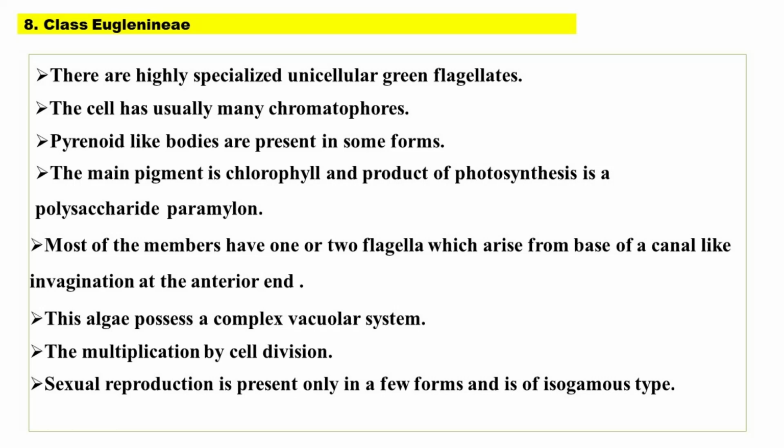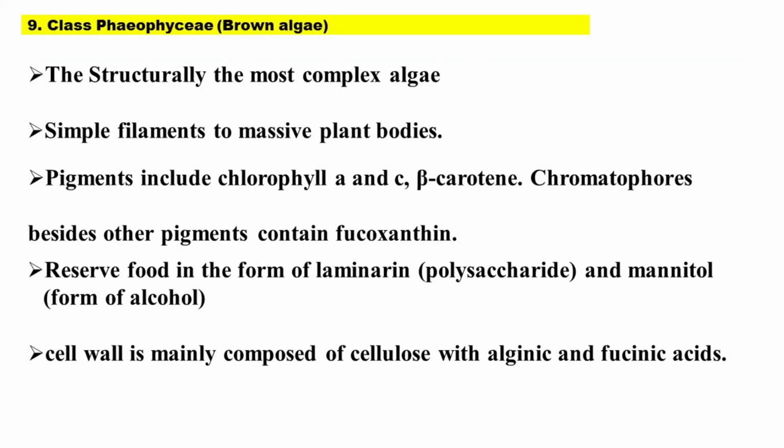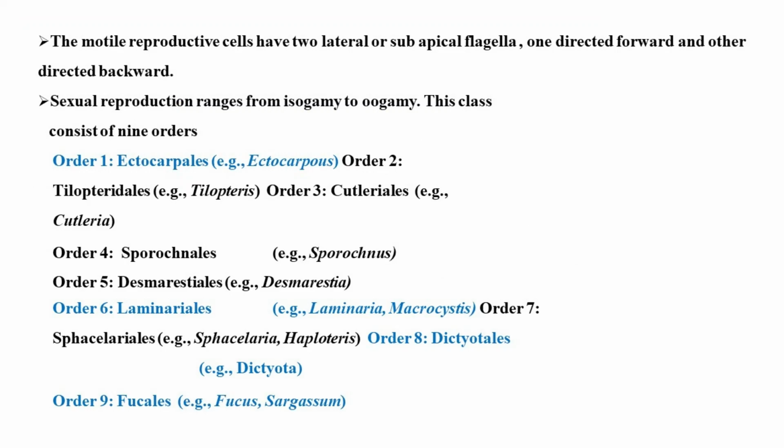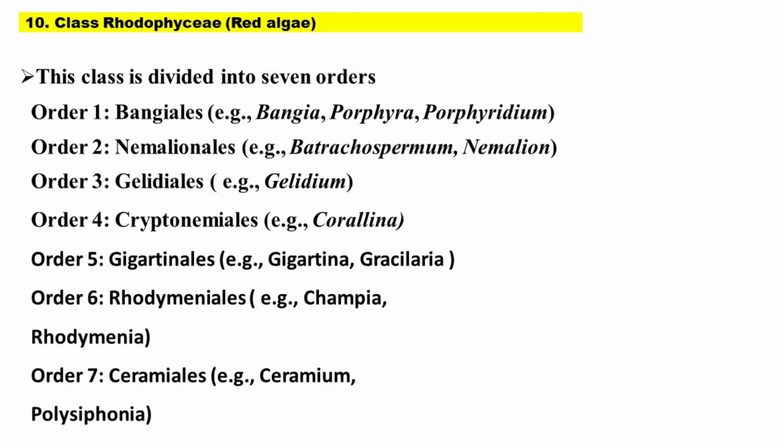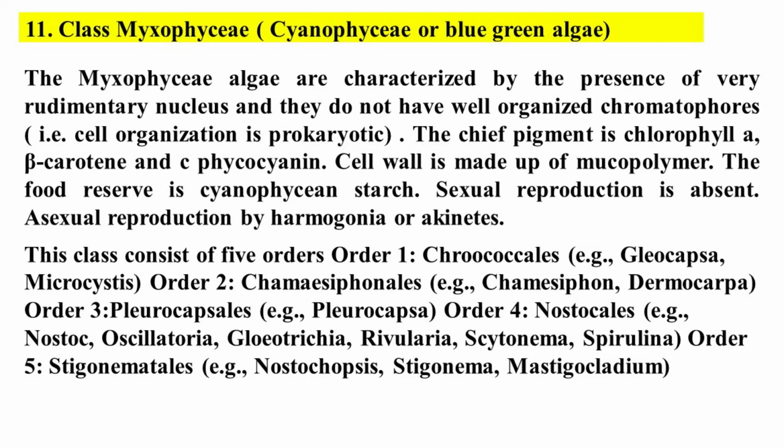The algae are chlorophyll-containing primitive plants, both prokaryotic and eukaryotic, with a wide range of thalli starting from unicellular to multicellular organizations. They are autotrophic and hence can manufacture their own food.